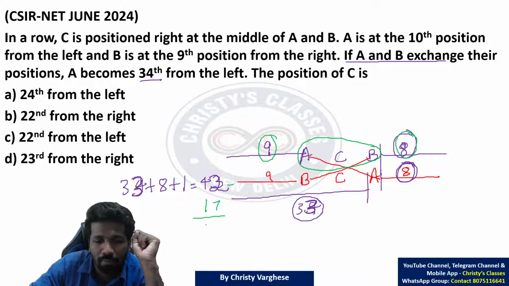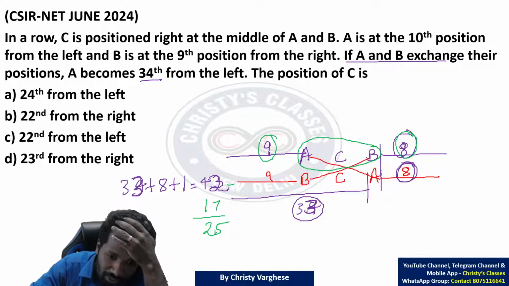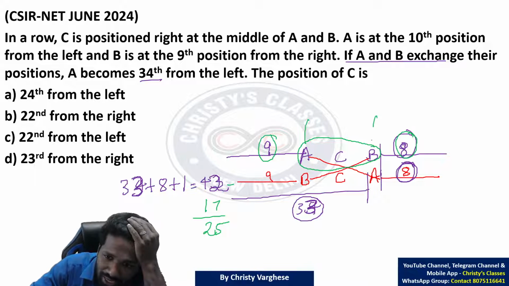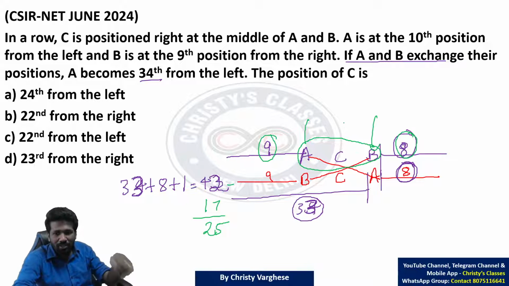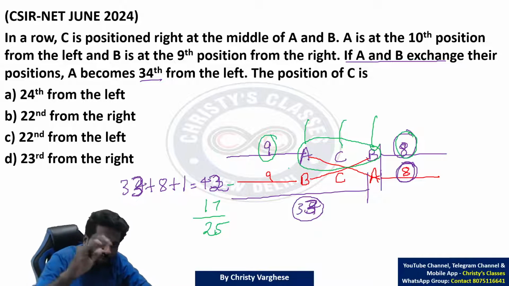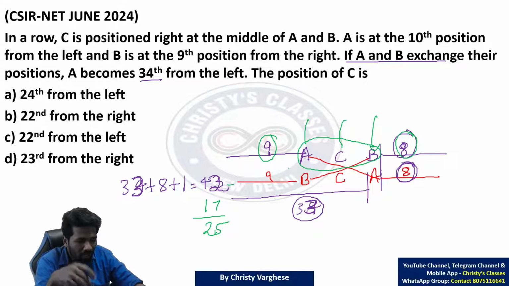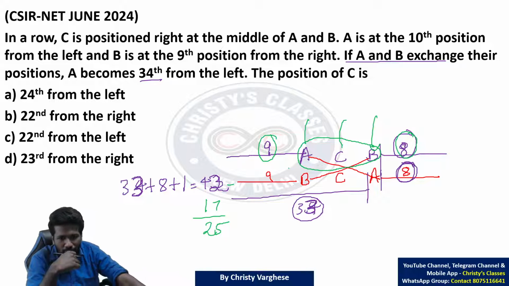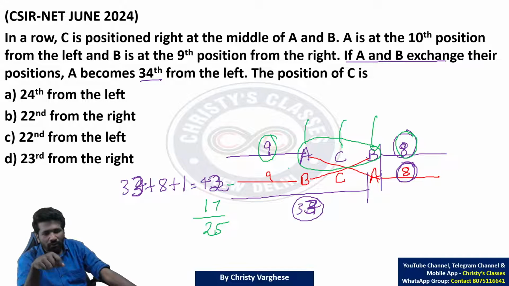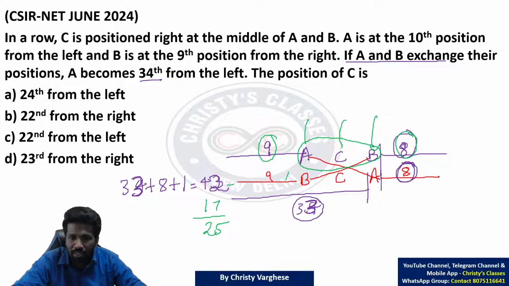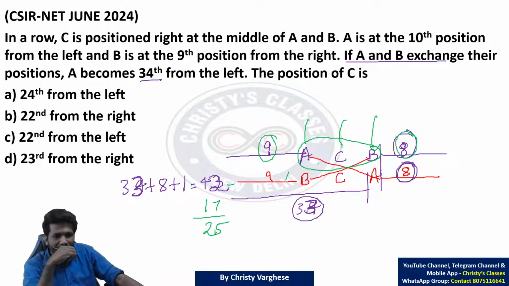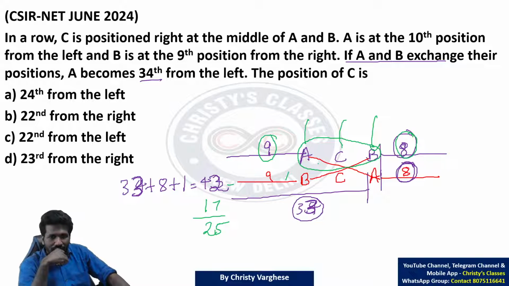If you are removing them, how many people are remaining? 25 people are remaining. In these 25 people, the first person is A, the last person is B, and C is between them. So after avoiding A, B, C, what is the total? In that 25 people, A, B, C are also included. So if you are removing A, B, C, 3 people removed, 22 people are there. Are you understanding this properly? 22 people are there, excluding A, B, C.